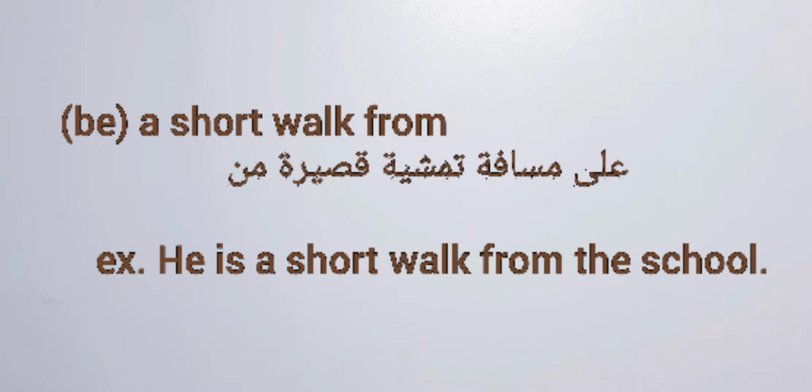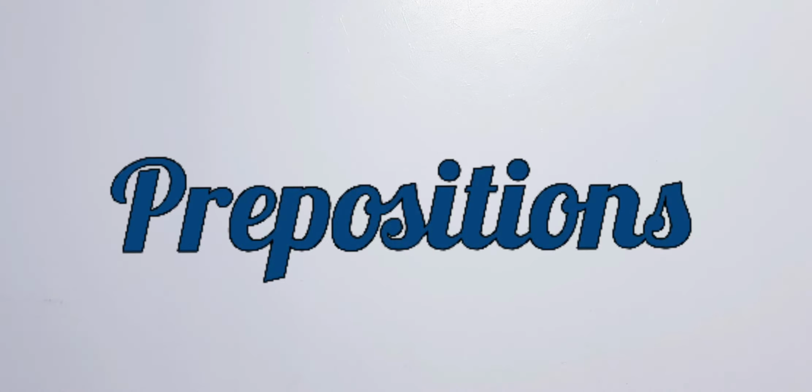Again, be means am or is or are. He is a short walk from the school, for example. Sleep with the curtains open. Take photos. Now listen to these words with prepositions and repeat.